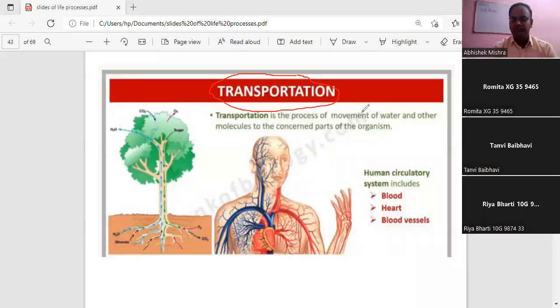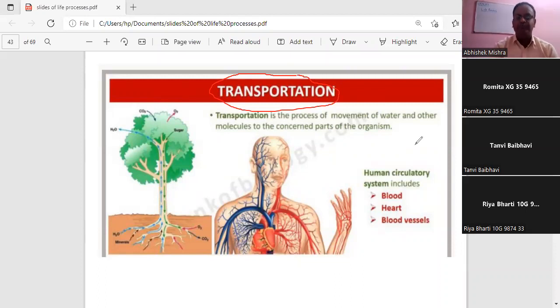Okay, Ramita, unmute yourself. Transportation, what does the word mean? Sir, movement or transporting something from one part to another part. Okay, very good. That is a transfer, or we can say the movement from one part to another part. We are not going for the technical definition now. Yes, definitely correct. That is the movement or the transfer of the material, or a person, or any type of material from one place to another.